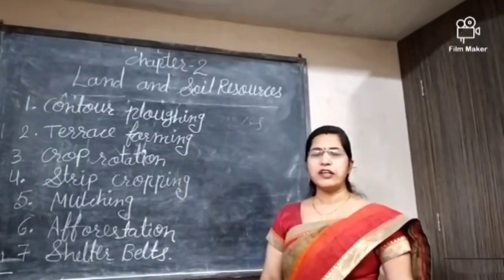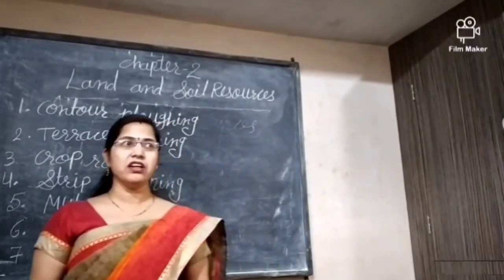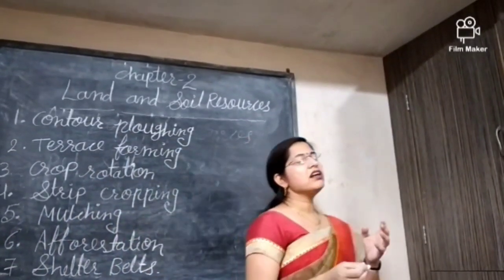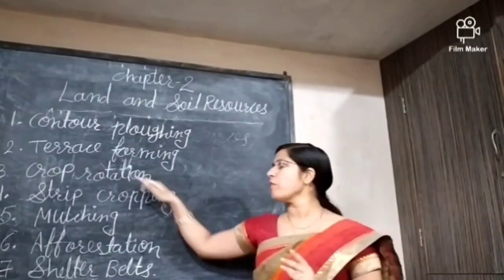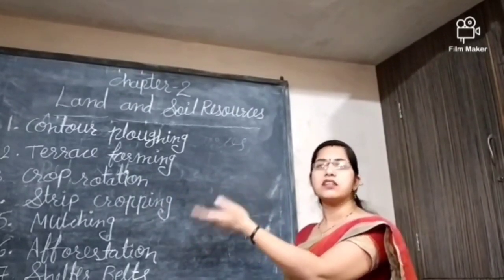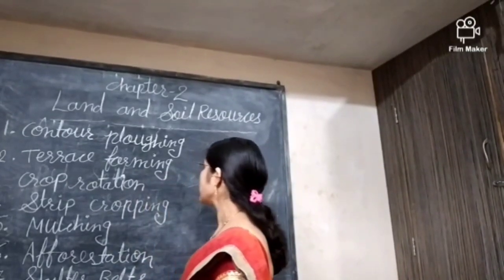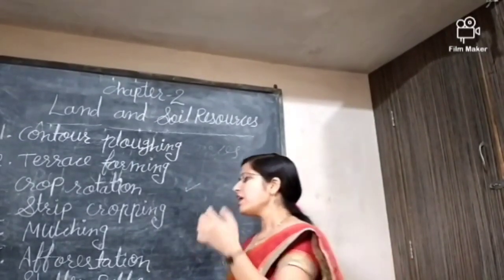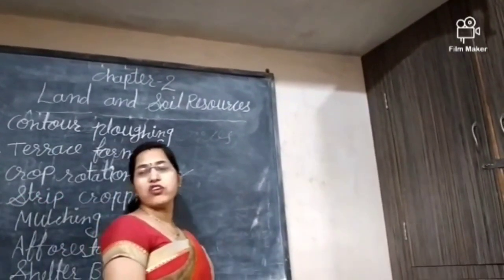And crop rotation means that if we grow the same type of crop in a field, then whatever nutrition that particular crop requires will be lost. So crop rotation means that in one year we grow one type of crop, and in the next year we grow a different type of crop. So with the help of crop rotation also we can conserve our soil resources. With strip cropping, we can grow different types of crops in strips, and in this way we can conserve our soil resources.